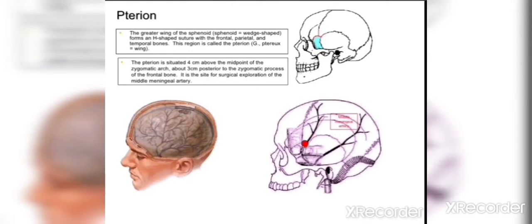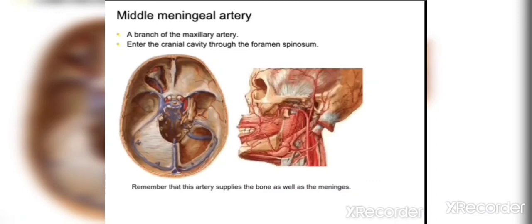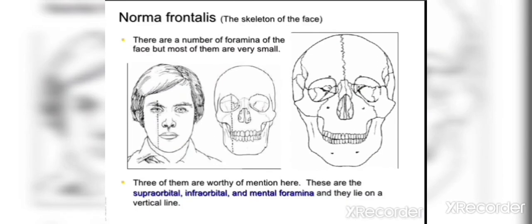So here pterion is related to the middle meningeal artery, which is a branch from the external carotid, and it is supplying a huge amount of area of the brain. Then this middle meningeal artery is a part of the maxillary artery, which is again a branch of the external carotid, and it enters into the cranial cavity through the foramen spinosum.